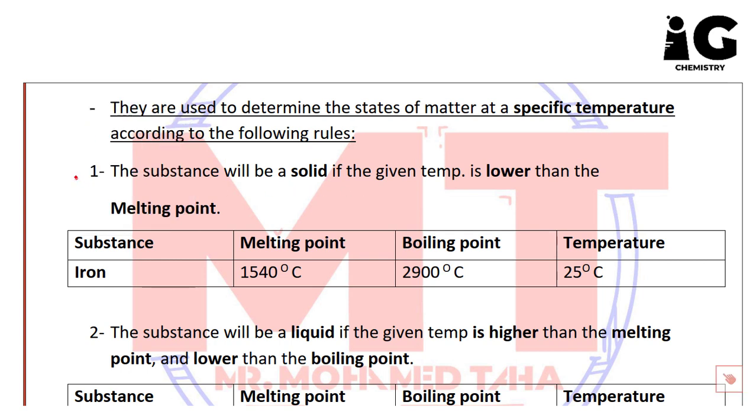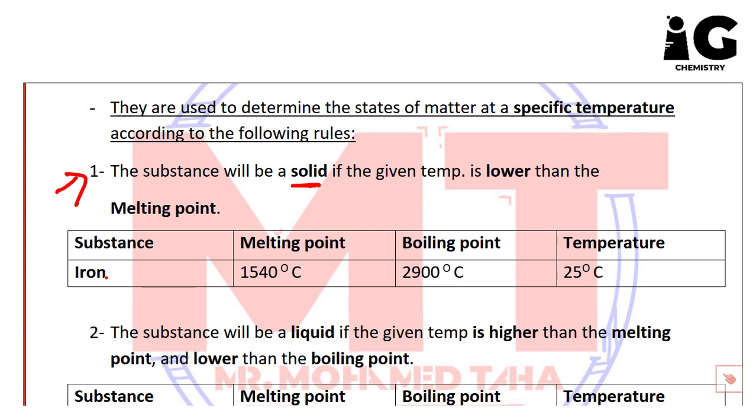the substance will be a solid if the given temperature, which in the question they usually give us, sometimes they say this is room temperature and so on. Anyway, if the given temperature is lower than the melting point, the substance is a solid. Remember, if the given temperature is lower than the melting point.